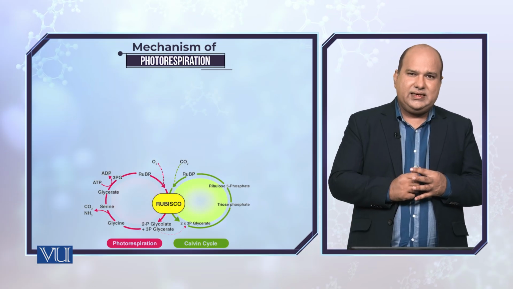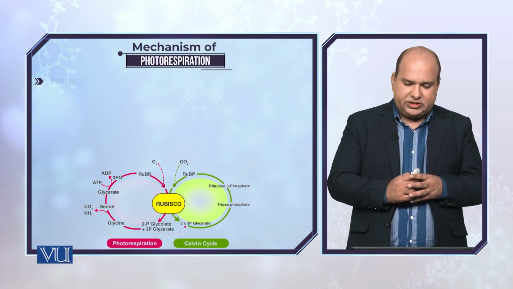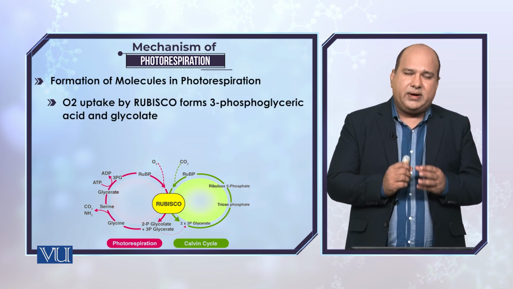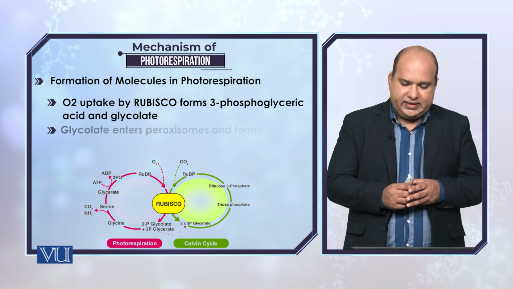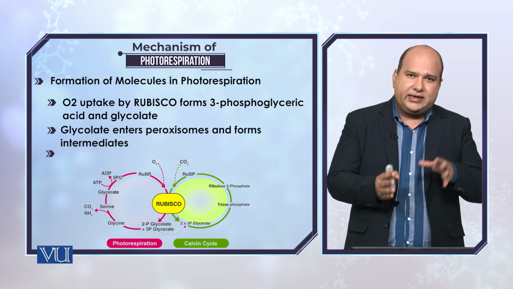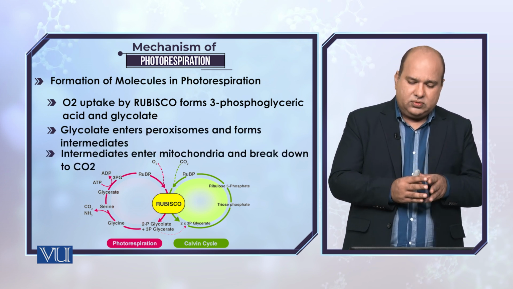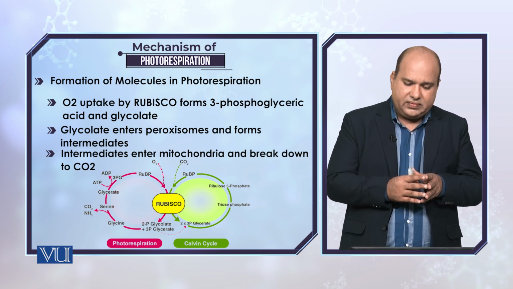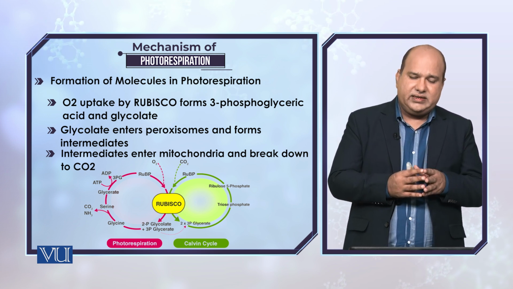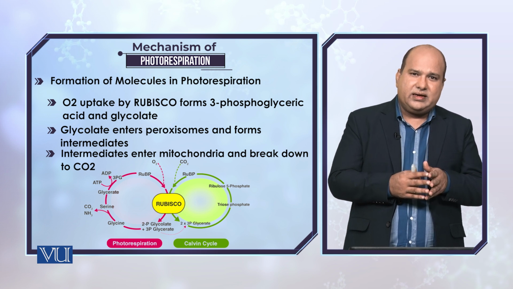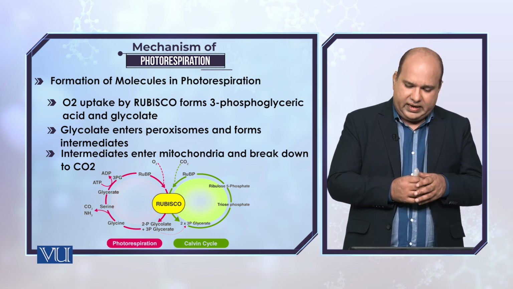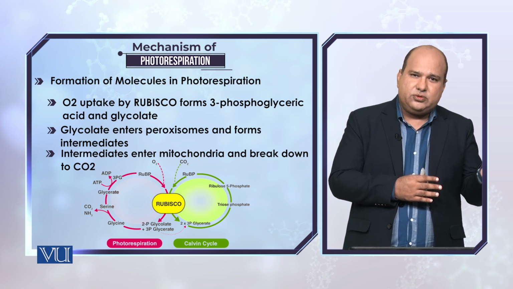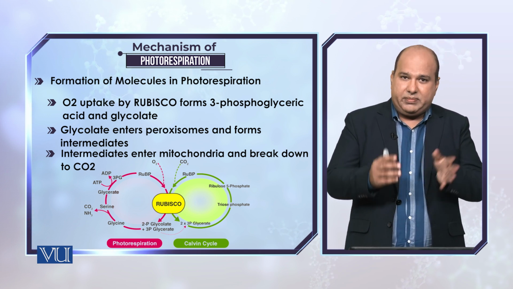So if we see this reaction, we know that ribulose biphosphate carboxylase leads to the formation of 3-phosphoglycerate, and this 3-phosphoglycerate then changes into glyceraldehyde 3-phosphate, which eventually leads to the formation of carbohydrates.